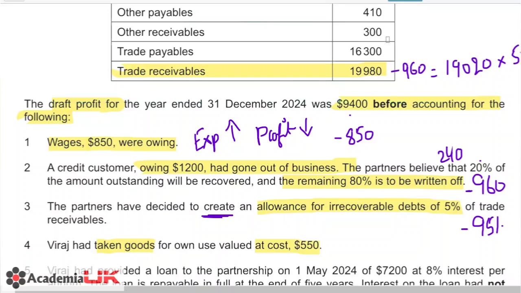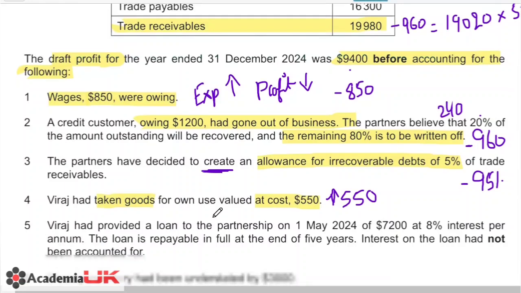So this 550 will actually increase your profit. Why? Because when your purchases are reduced, your expense is reduced, and this will increase your profit by 550. So we will be recording that.